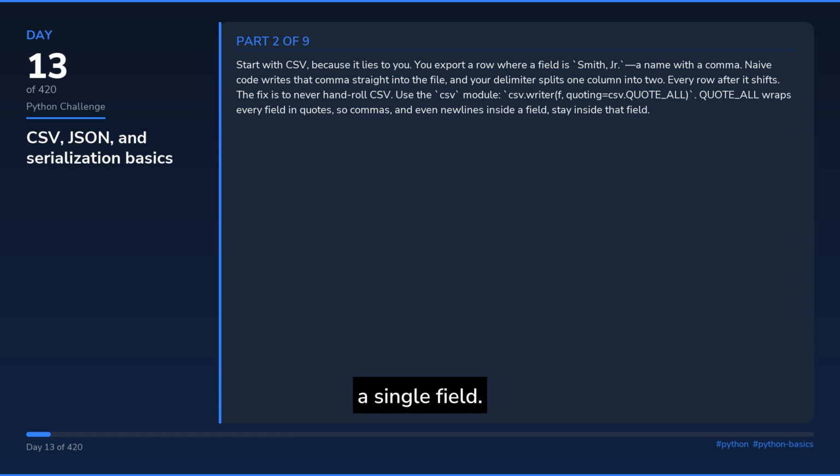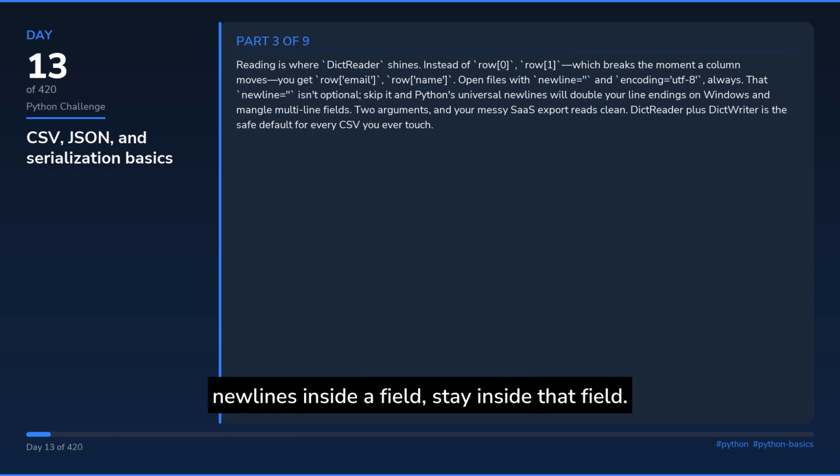Use the csv module, csv.writer, quoting equals csv.QUOTE_ALL. QUOTE_ALL wraps every field in quotes, so commas, and even new lines inside a field, stay inside that field. Reading is where DictReader shines. Instead of row 0, row 1, which breaks the moment a column moves, you get row email, row name.